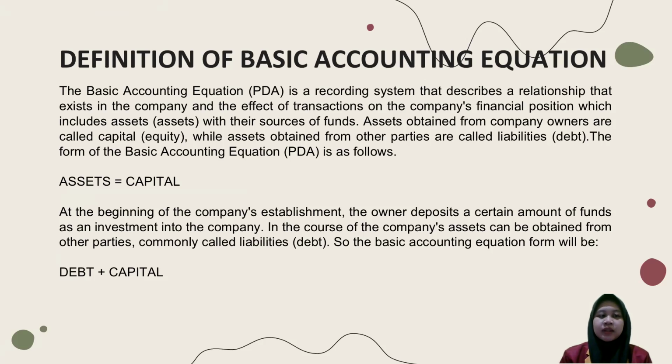Asset equals capital. At the beginning of the company's establishment, the owner deposits a certain amount of funds as an investment into the company. In the course of the company, assets can be obtained from other parties, commonly called liability or debt. So the basic accounting equation form will be assets equal debt plus capital.